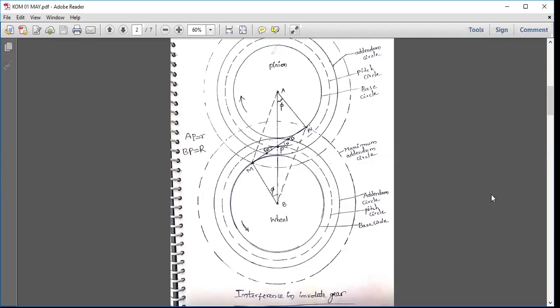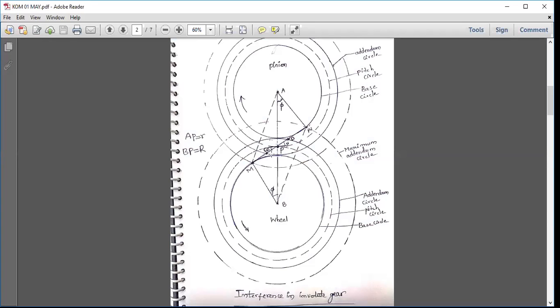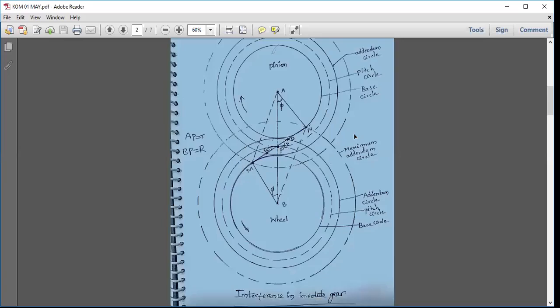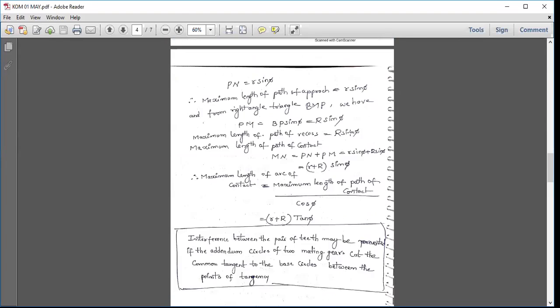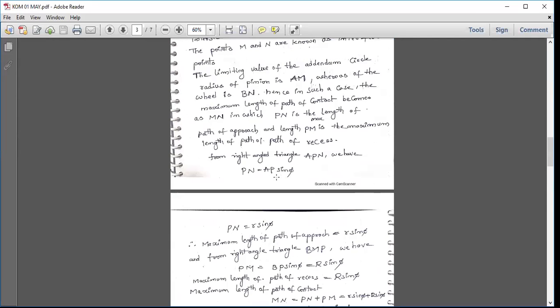So the distance N to M is known as the maximum length of path of contact, in which NP is the maximum length of path of approach. Similarly, PM is known as the maximum length of path of recess. Keeping this in view, now I am going to write the maximum length of path of approach.